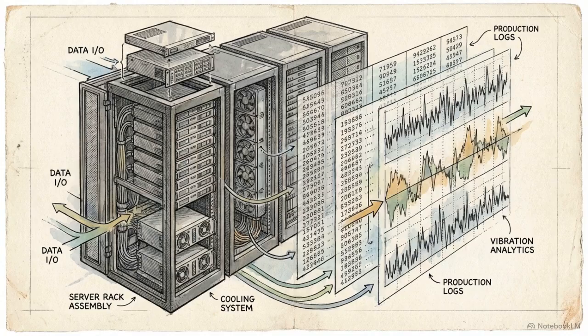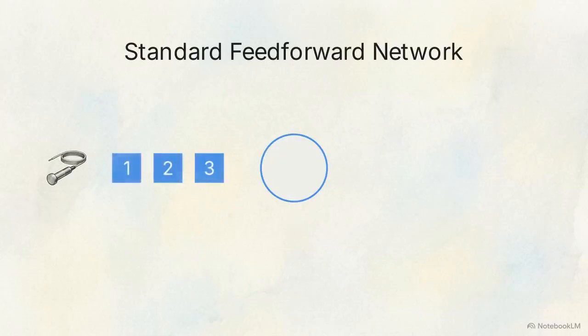Industrial facilities generate continuous production logs and massive vibration time series streams. Standard feed-forward networks have zero internal memory. If you feed them a sequential stream of logs, they process each input in total isolation, failing completely to map sequential dependencies.